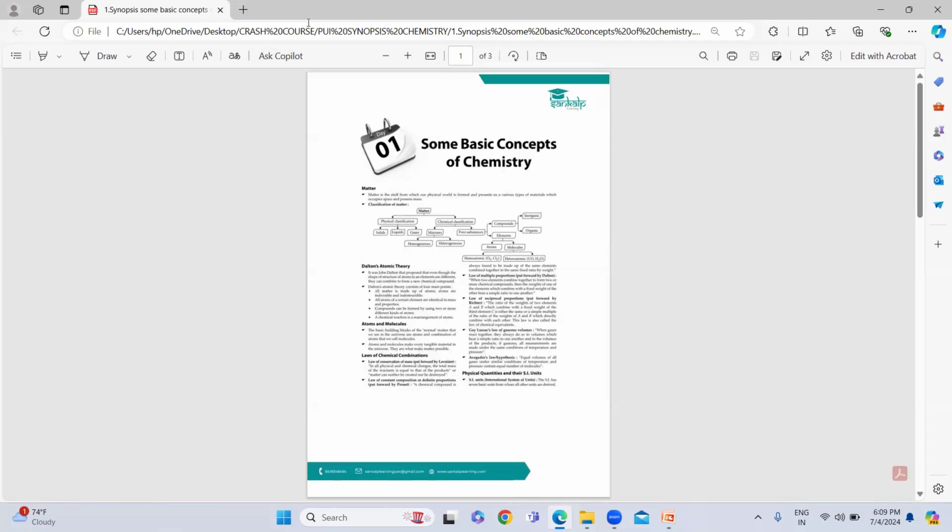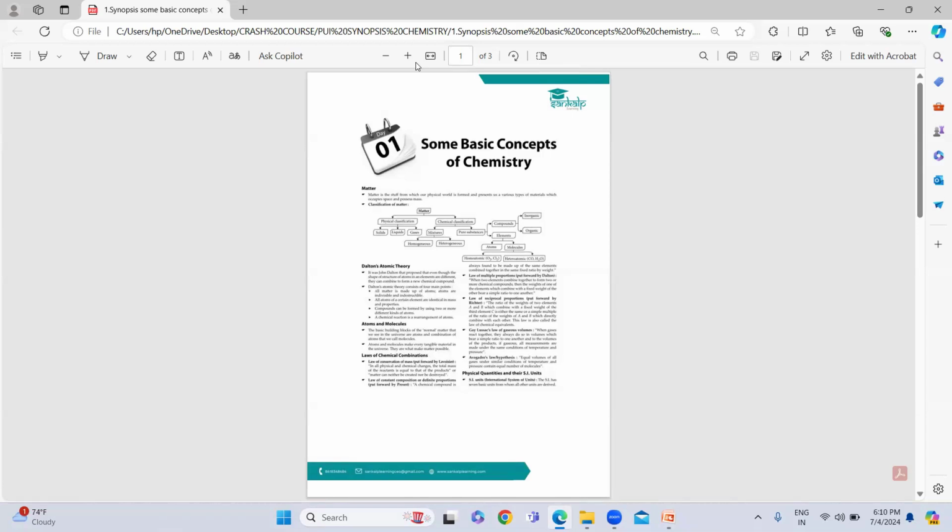Physically, if we see matter, it is of three types: solid, liquid, and gases. You know that. If you see the chemical classification, they are classified as mixtures and pure substances. In mixtures, again, we have homogeneous mixture and heterogeneous mixture. What do you mean by homogeneous mixture?